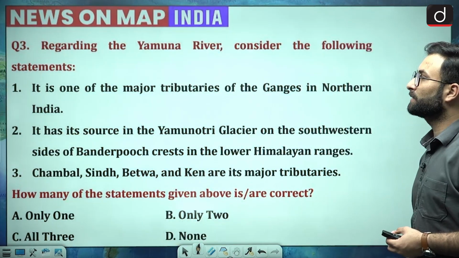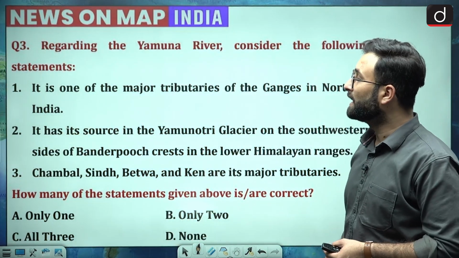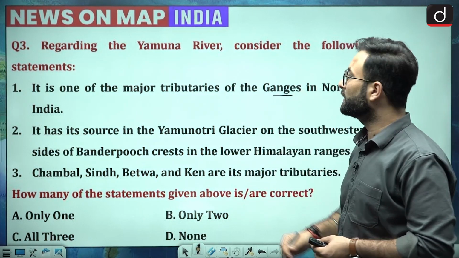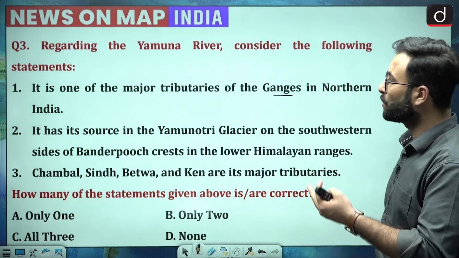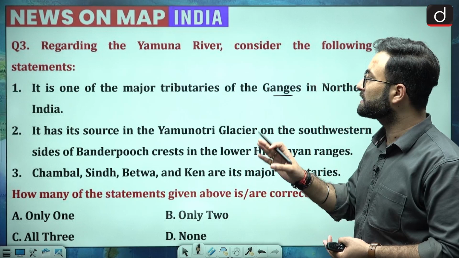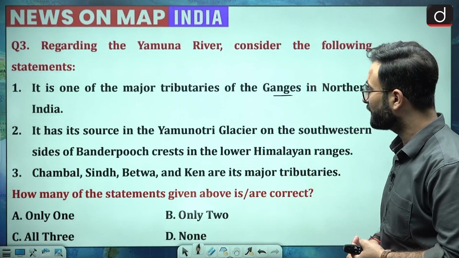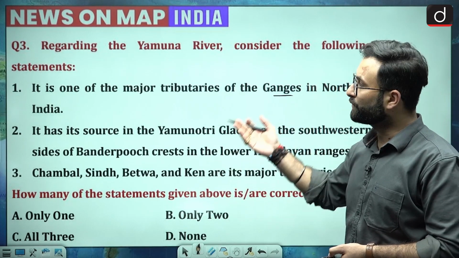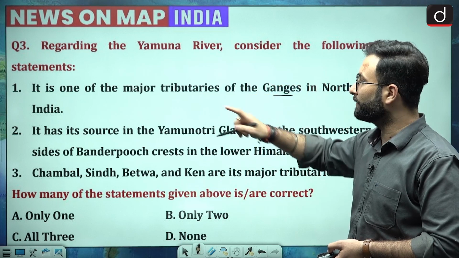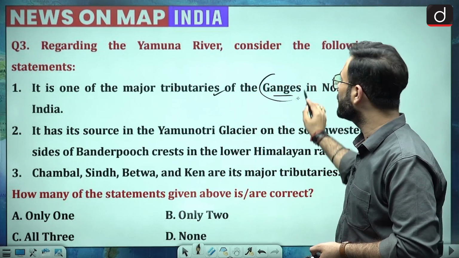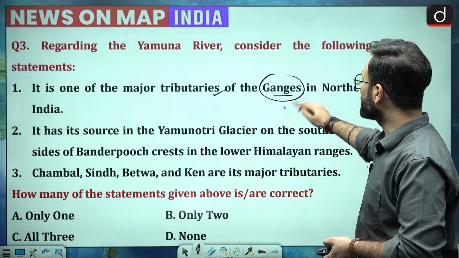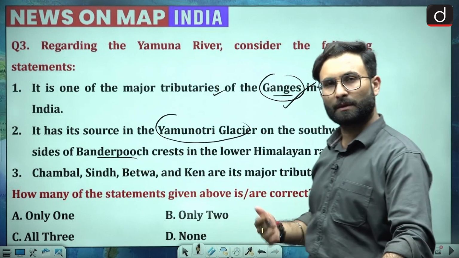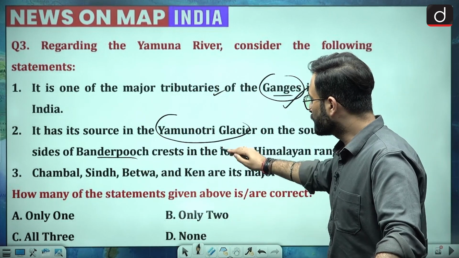Now moving further, question number 3, regarding the Yamuna River, consider the following statement. It is one of the major tributary of Ganga in northern India, or Ganges in northern India. Then second statement is it has its source in Yamunotri Glacier on the southwestern sides of Bandar Pooch crest in the lower Himalaya ranges. Chambal, Sindh, Betwa, Ken are the major tributary of this particular river. So when we talk about these 3 statements over here, first one is talking about the major tributary of Ganga. We know that Yamuna is major tributary of Ganga, so that statement is correct. Coming to the next one, the origin. So Yamunotri Glacier, Bandar Pooch, this is the place where you can say origin of Yamuna is there. So this statement is also correct.